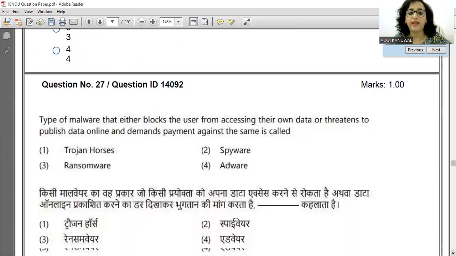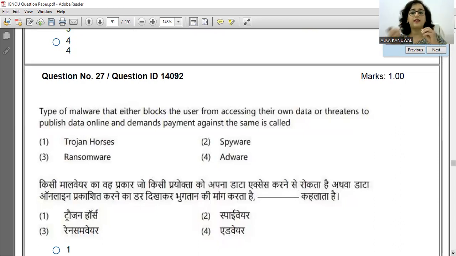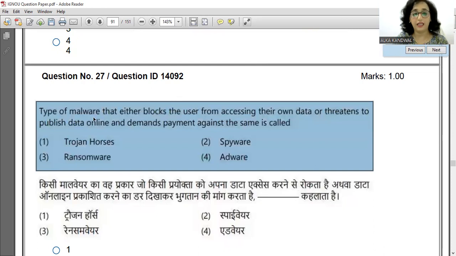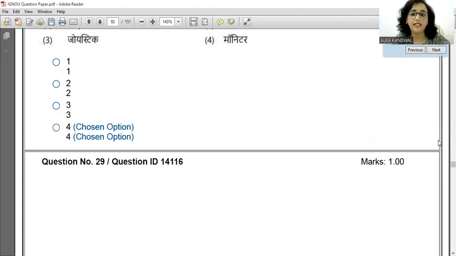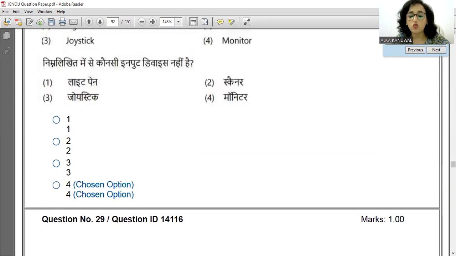27. Types of malware that either blocks the user from accessing their own data or threatens to publish the data online and demands payment. Whenever the demands of payment is there, that is nothing but ransomware. Is it not? So the answer to it will be option 3. Option 3 will be the answer, ransomware. Yes, so that is the answer to the question. Clear? So this we have done. पूरा वायरस और साइबर सिक्योरिटी के बारे में हमने अच्छे से डिटेल में क्लास की है।